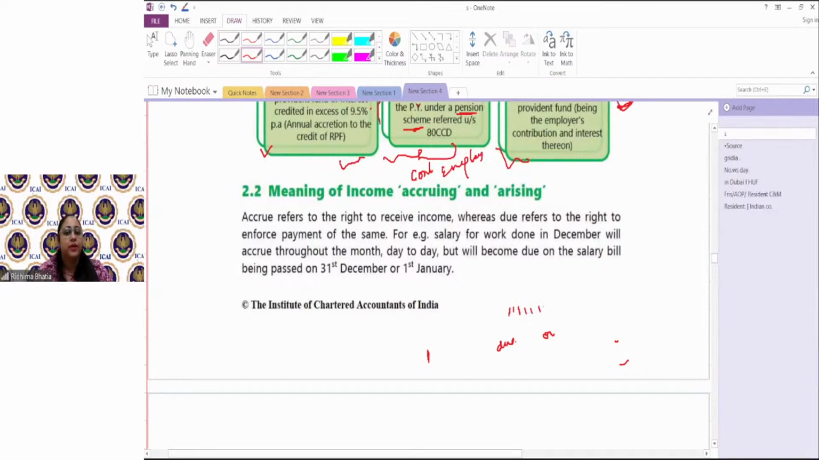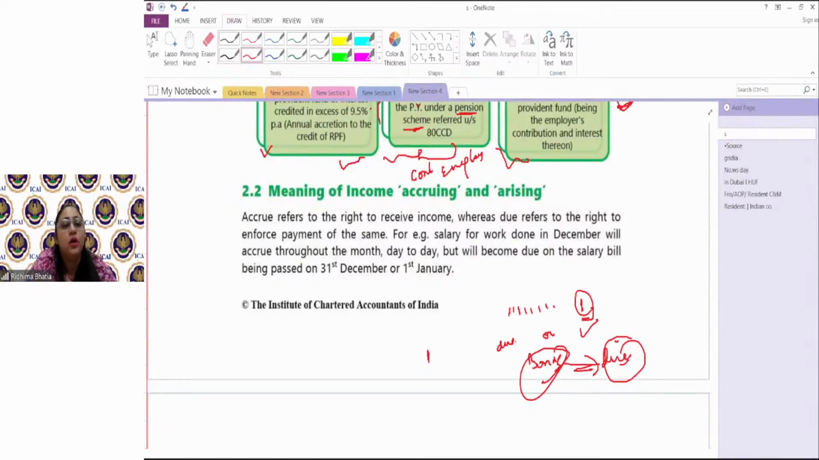Interest हर रोज लग रहा है on whatever the balance is there at the end of the day, but ultimately it gets reflected or it gets into my account only on a particular day. Similarly, if I've taken a bond, bond interest is getting accrued every day till the period I have held that bond, but it would be due only on a certain day to receive it. So that is how the concept of accruing and due works.